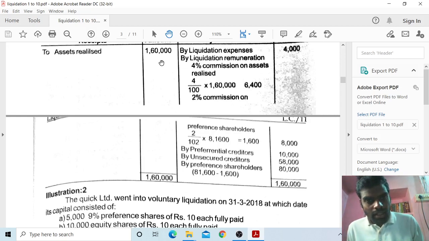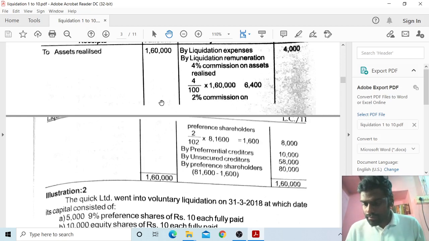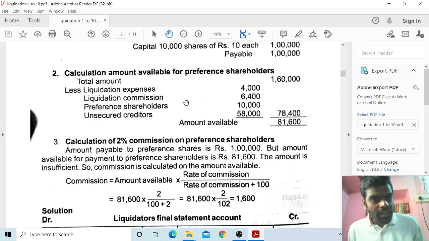Next, 1,60,000 minus 4,000 minus 6,400, the remaining balance is 1,49,600.